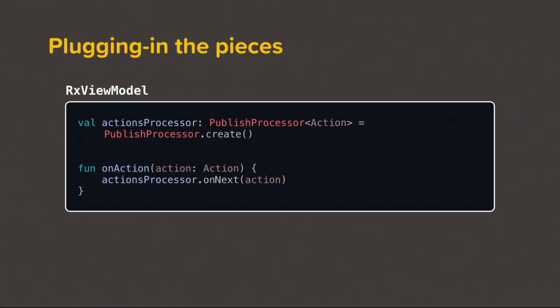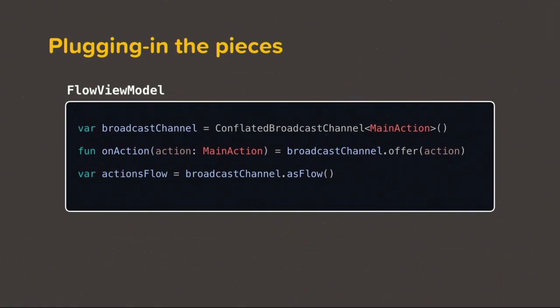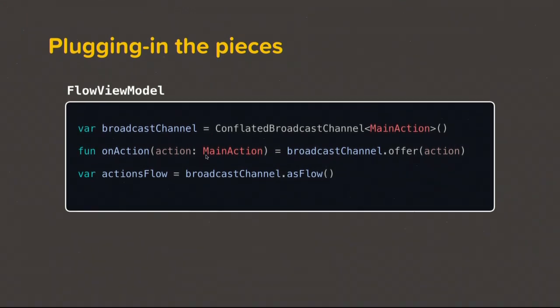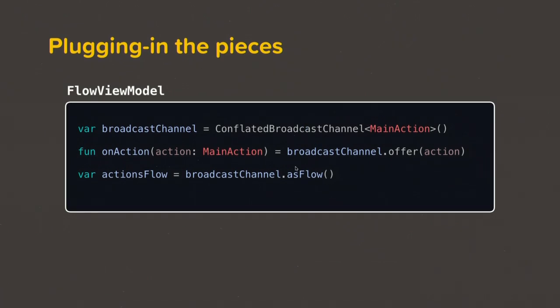And we can then create a stream of actions by doing this. We can achieve the same thing using a conflated broadcast channel, because I just mentioned that it behaves like a behavior subject. That way, whenever there is an on action, we are going to offer something into this broadcast channel and finally expose this broadcast channel as a flow.